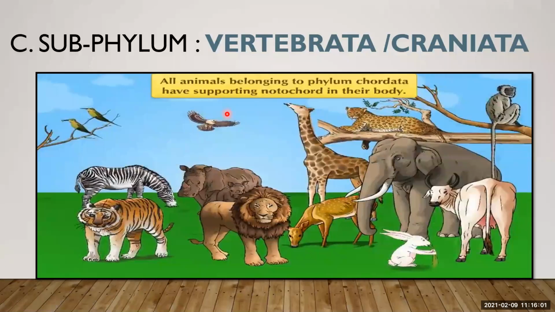All animals belonging to this phylum Chordata have a supporting notochord in their body. Notochord, just now I have explained to you about the notochord. Notochord is a strong rod-like structure which gives support to the body, or it is the internal framework of the body. So all vertebrates have a supporting notochord, because of which they get support as well as shape to their body.